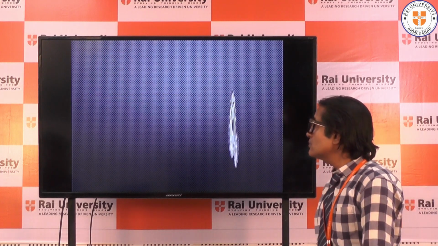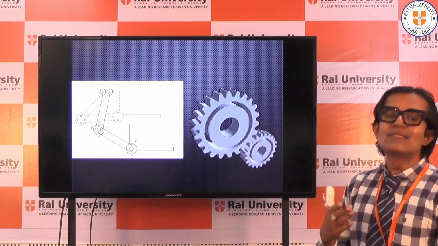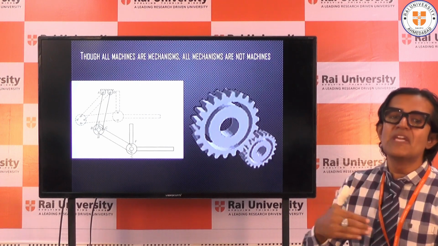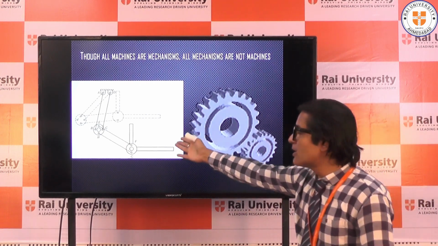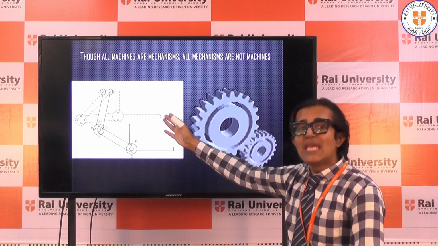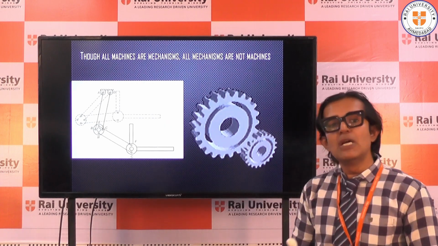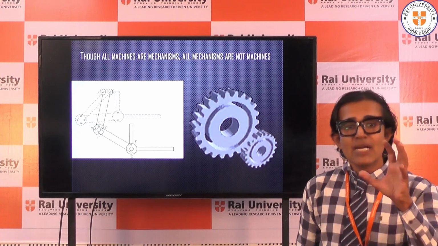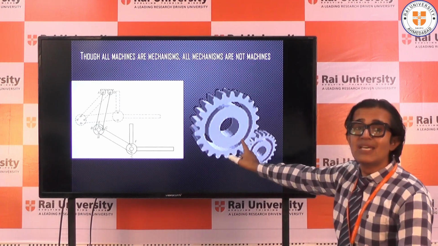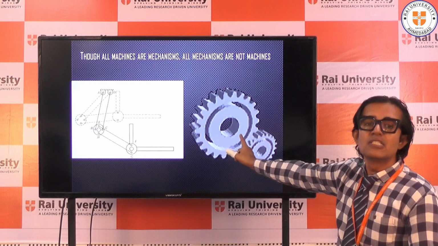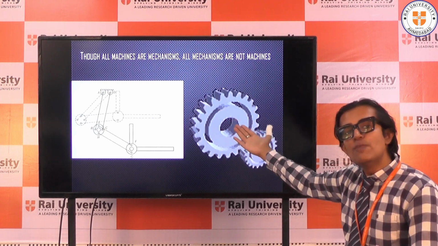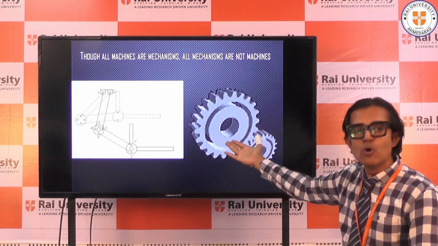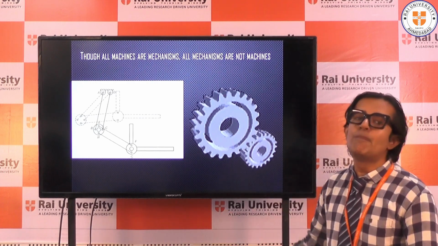Moving further, I'd like to give you an example of the difference between a mechanism and a machine. This is a drafter, a mechanical drafter. A mechanical drafter will only be able to transmit motion. It won't be able to transmit power. But if I put some gear mechanism inside along with several other mechanisms, then they would be able to transmit not only motion, but also power.